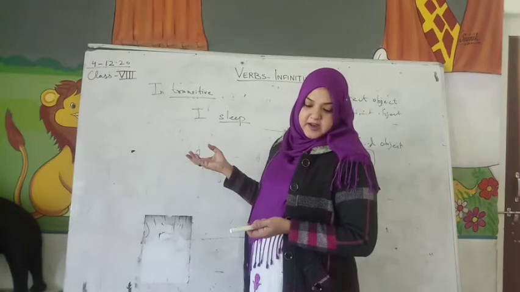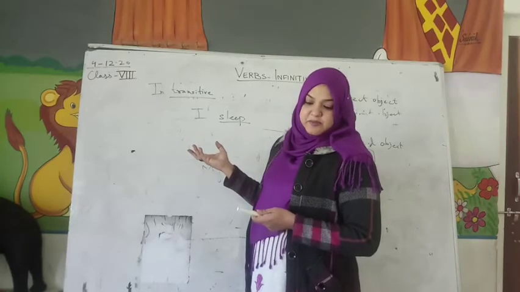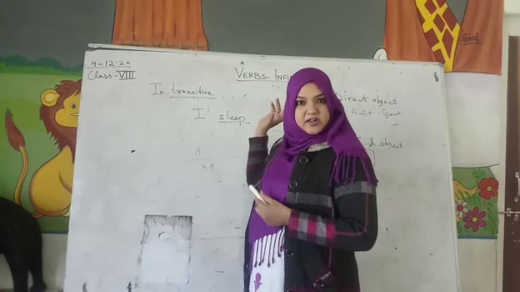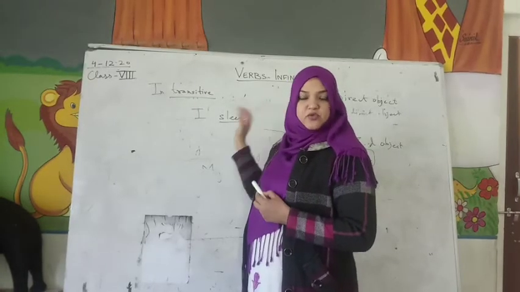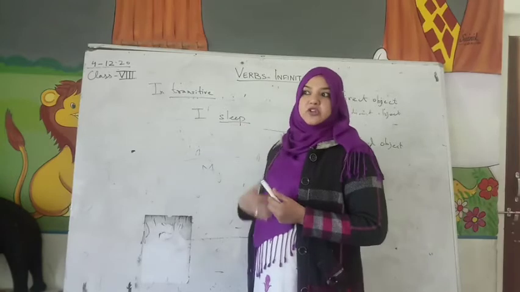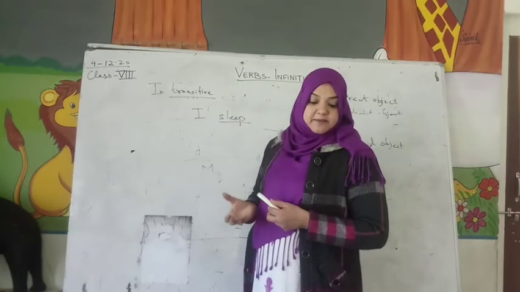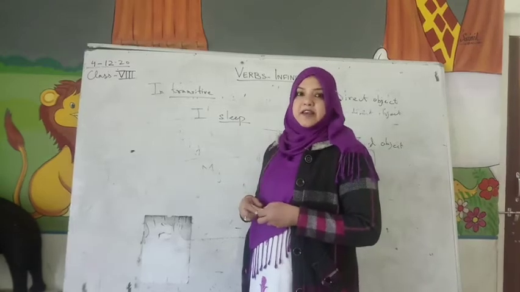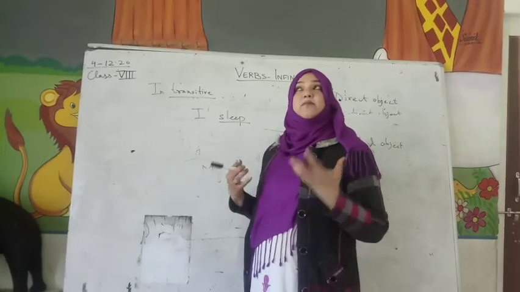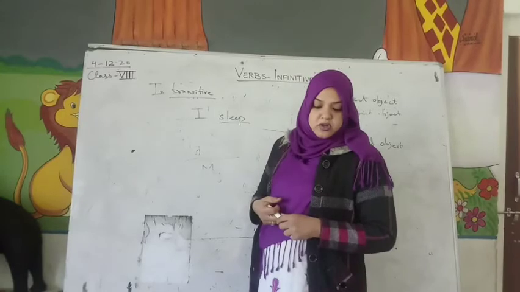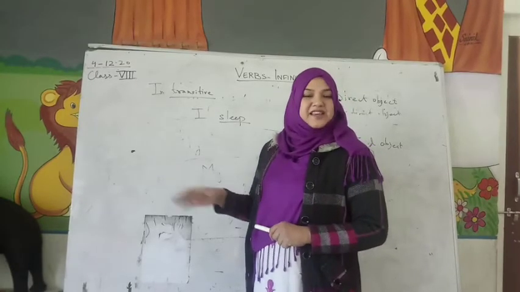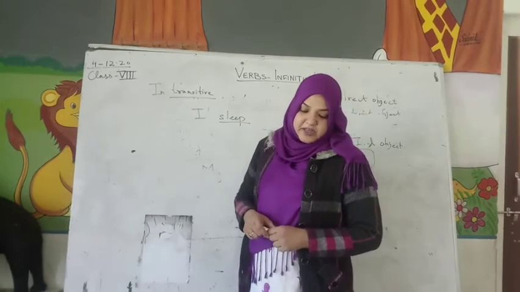if I say, I slept peacefully yesterday. So peacefully is the complement because it's describing your sleep. Same thing, Meena sang a song melodiously. Melodiously means sweetly, with rhythm. So a song is the object and melodiously is the complement. Is that clear?